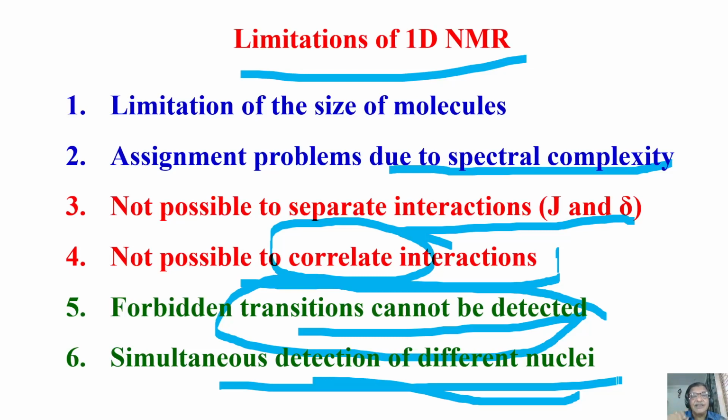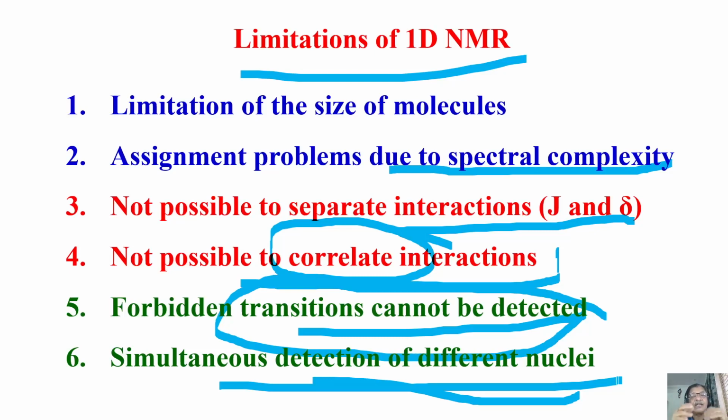But on the other hand, if I go to two-dimensional NMR, there's a big advantage. I can do a heteronuclear two-dimensional experiment where I can get the carbon chemical shift in this direction, the proton chemical shift in this direction. I can get heteronuclear coupling in this direction and the chemical shift of proton or carbon in this direction.